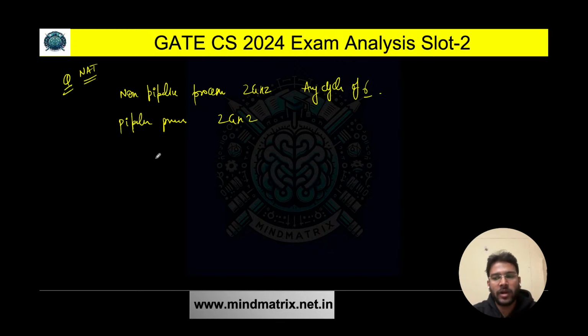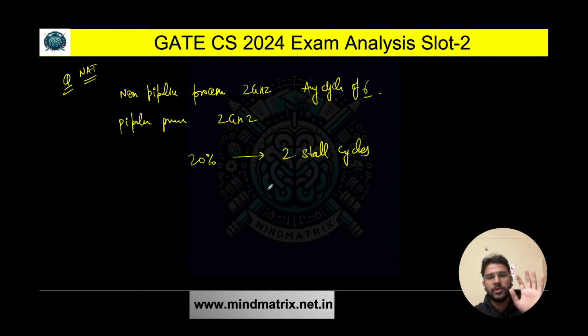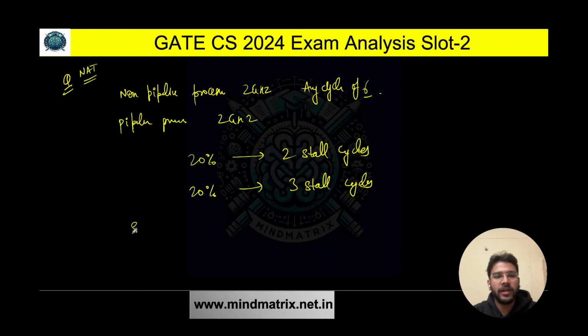Then it is given that in a program, 20% of the instructions are taking 2 stall cycles. I'm not going to write the entire question, I'm just writing the important information. So for 20% of instructions it is taking 2 stall cycles, for 20% of instructions it is taking 3 stall cycles, and we need to find the speedup factor. Again, not a difficult question if you know the concept of pipelining. That is a very simple question.